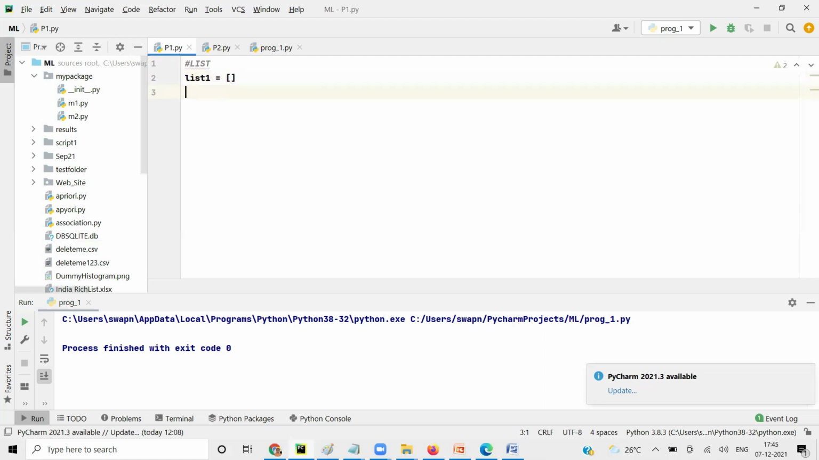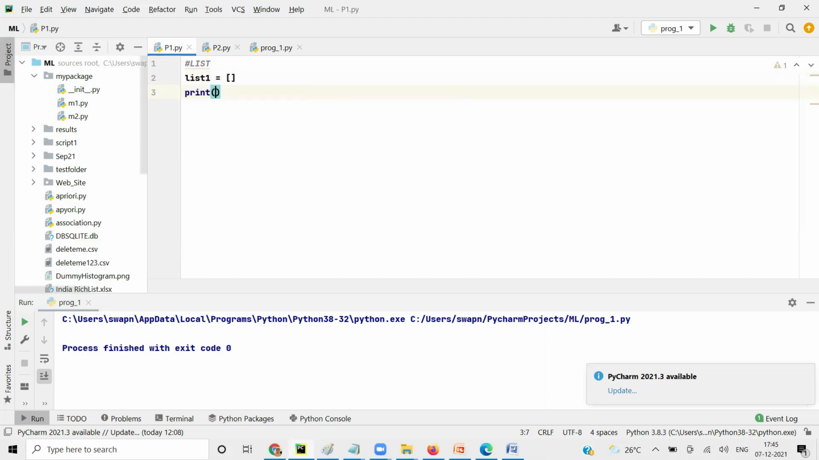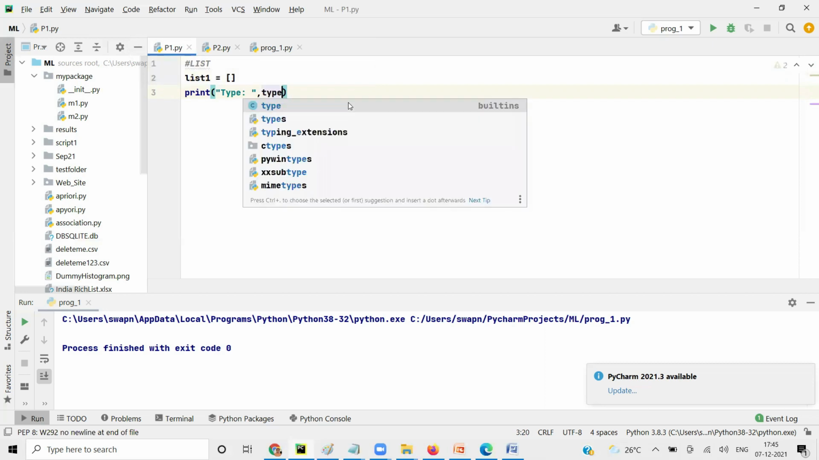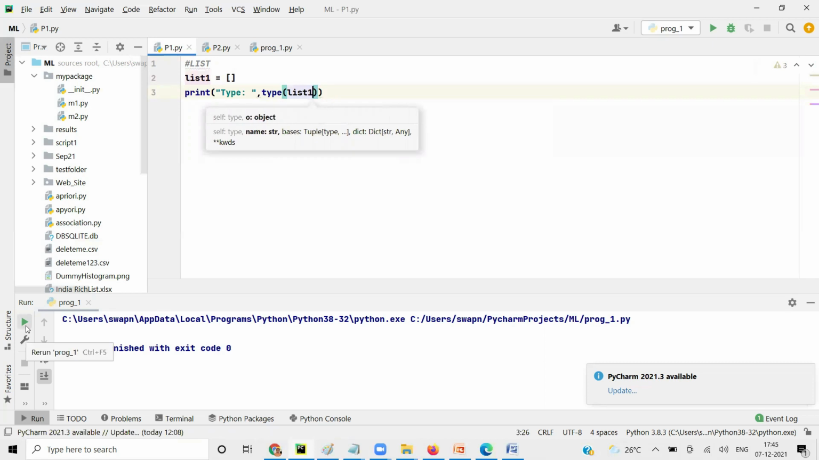So how do we find the type of a list? Print type of list one. Help list will tell us about this, but if I want to know the data type of list one variable, I'll simply say type of. Type of is a function which gives the data type of a variable. So when I run it,